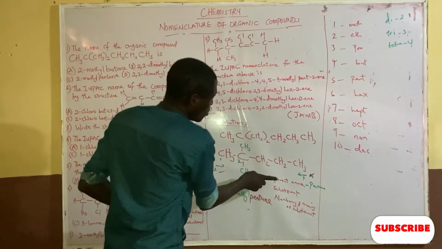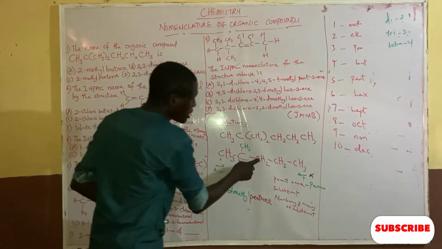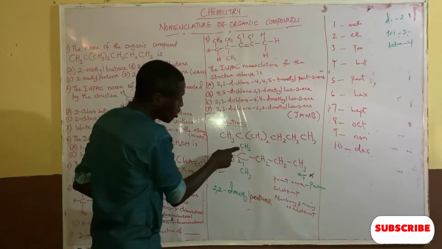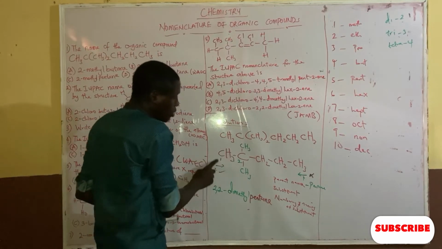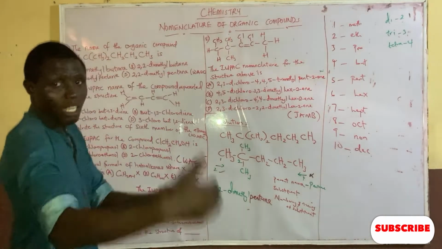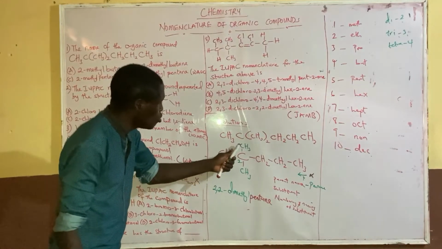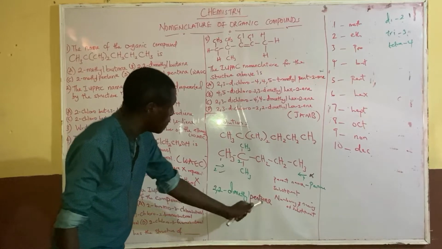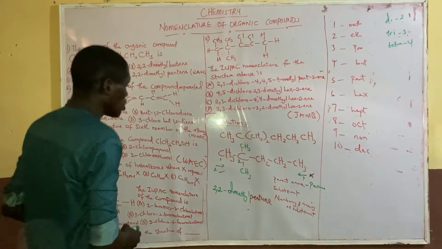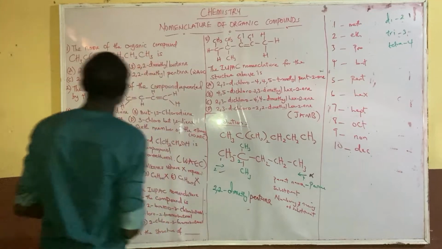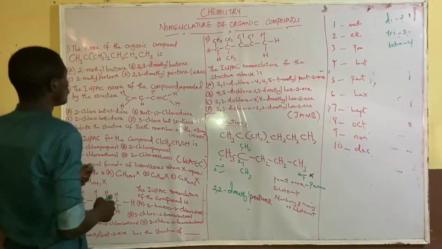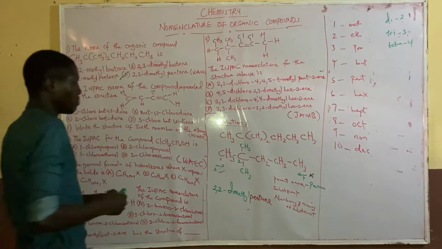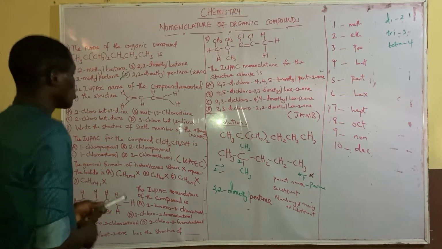You can see the parent name here is 1, 2, 3, 4, 5, pentane. Then the substituent itself falls on carbon 2 when you count from the front, which is the least numbering. So that's why I have 2,2-dimethylpentane. So the option is number what? The D aspect. So please note that the D. So that's that number 1.